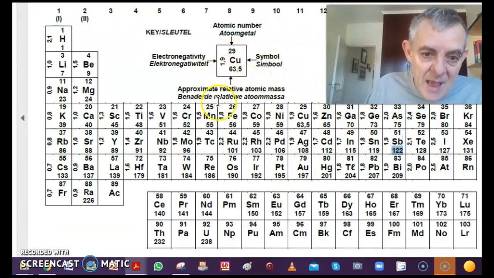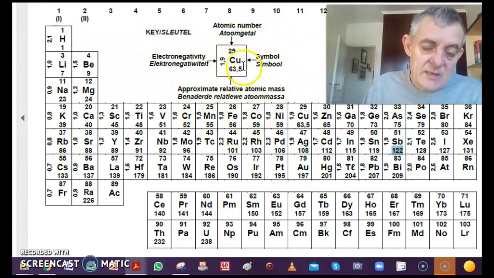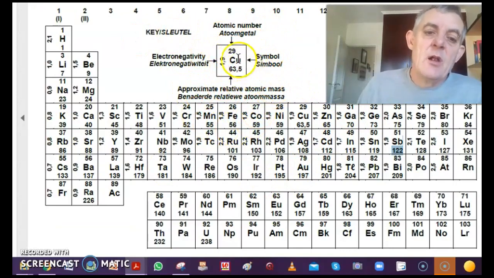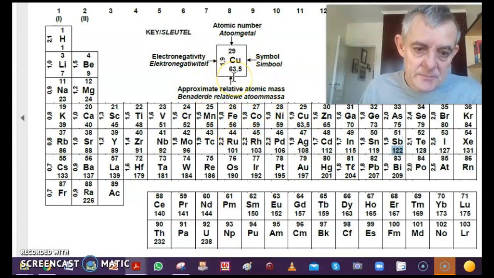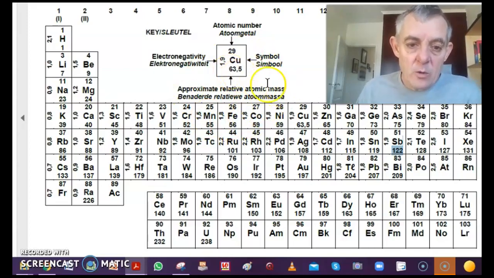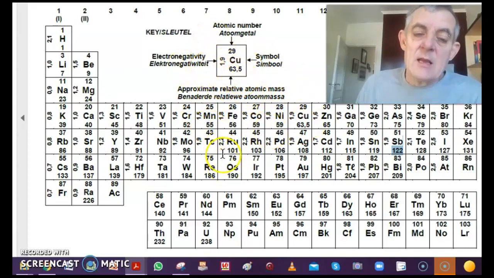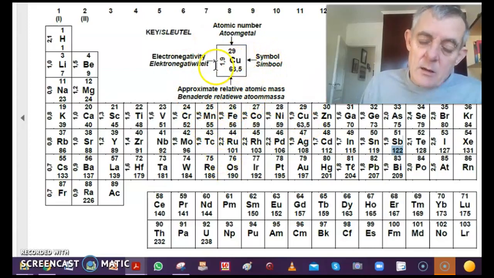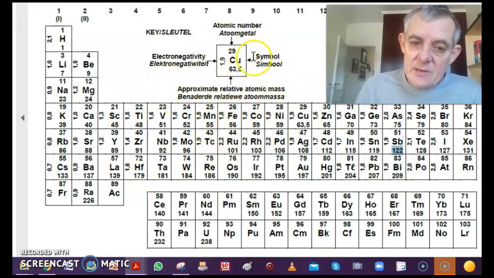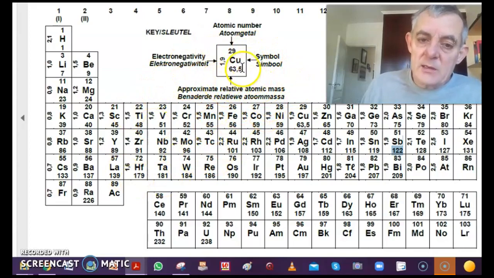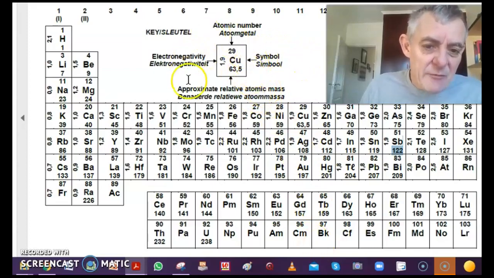So coming back to the periodic table. Okay, that mass number is the number of protons and neutrons for one atom, and if I had 1 mole, then that would be the mass in grams, 63.5. Now, that 63.5 means that copper must have half a neutron. So think about that. Is that possible? If you've got a decimal there, what does that mean?